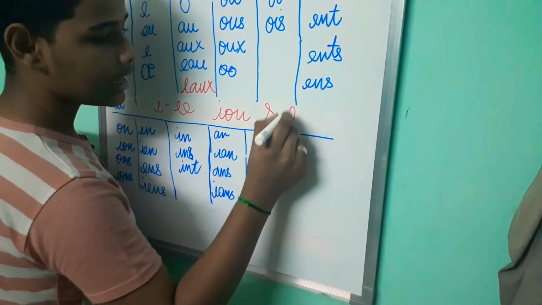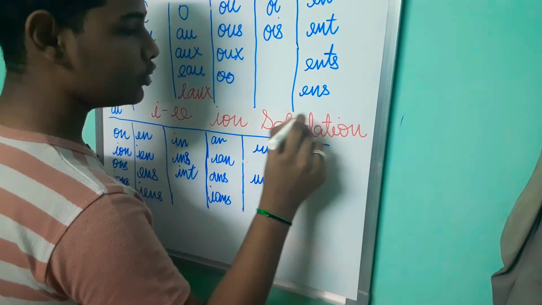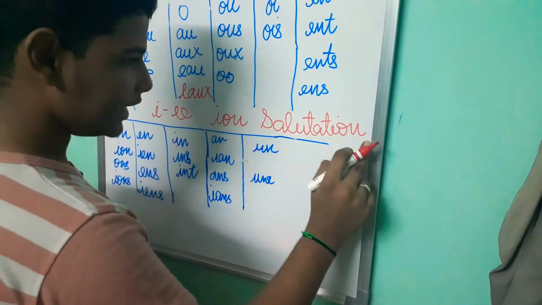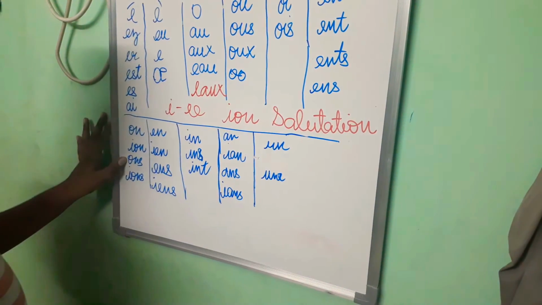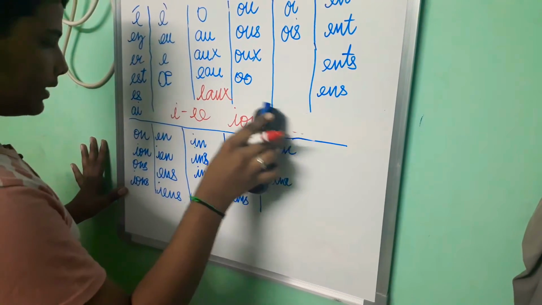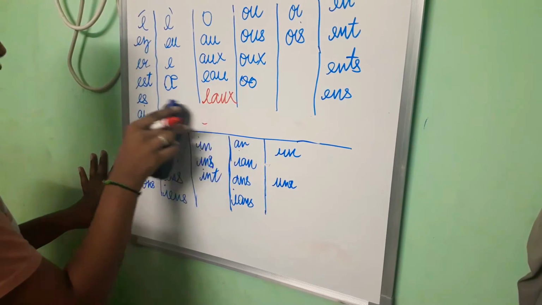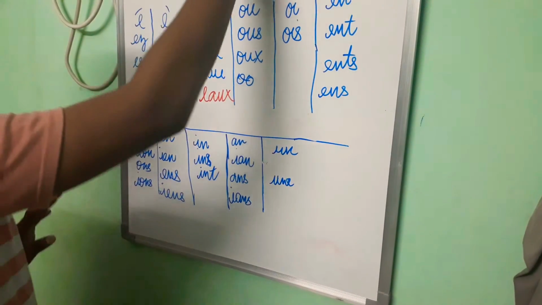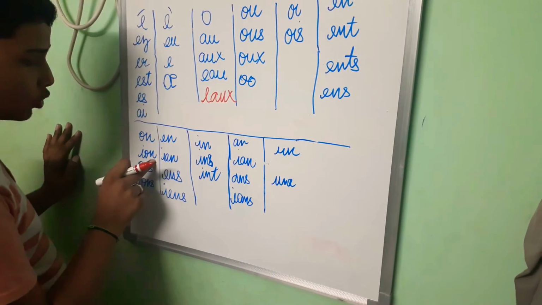Salutation. Greetings. Greeting in French is salutation. Then on. The next column is en. As we saw in the previous column, E plus on, ion.